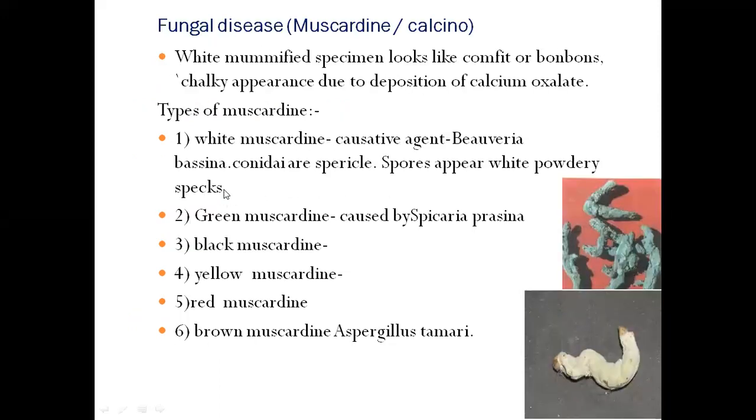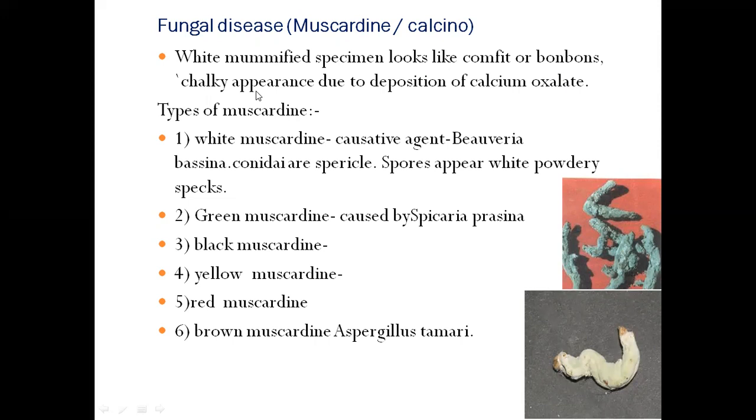Next disease includes fungal disease. Yeah, we call it muscardine, calcino. See this image of affected larvae. These larvae are affected by fungi. The color of these larvae becomes, it looks like a chalky appearance due to the deposition of calcium oxalate in the larval body. See this white mummified specimens, looks like confetti or bubbles.